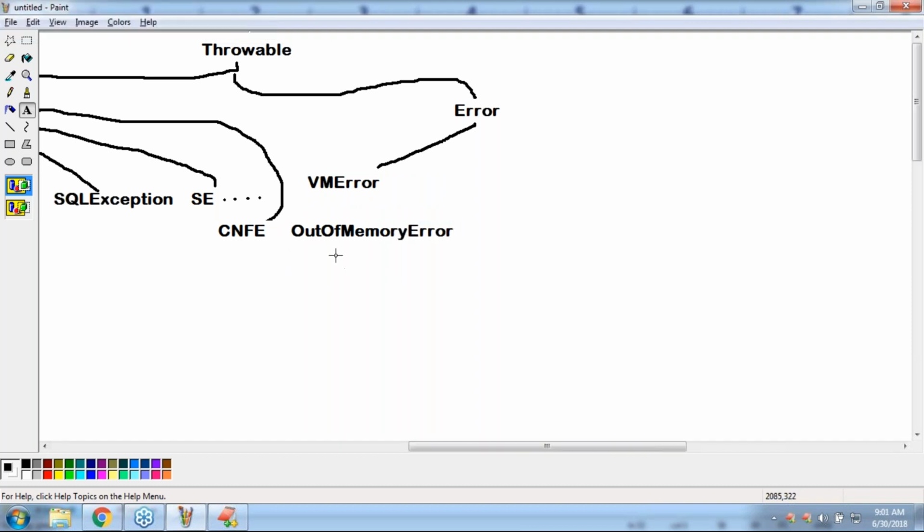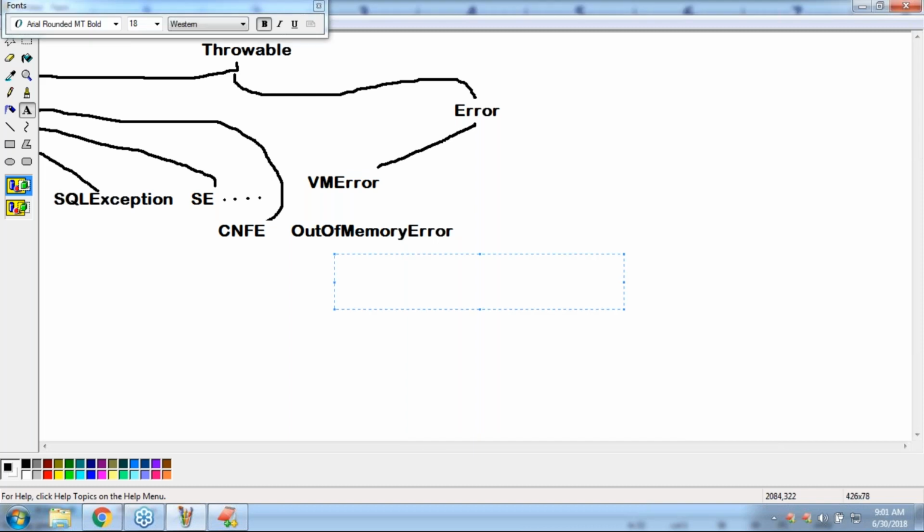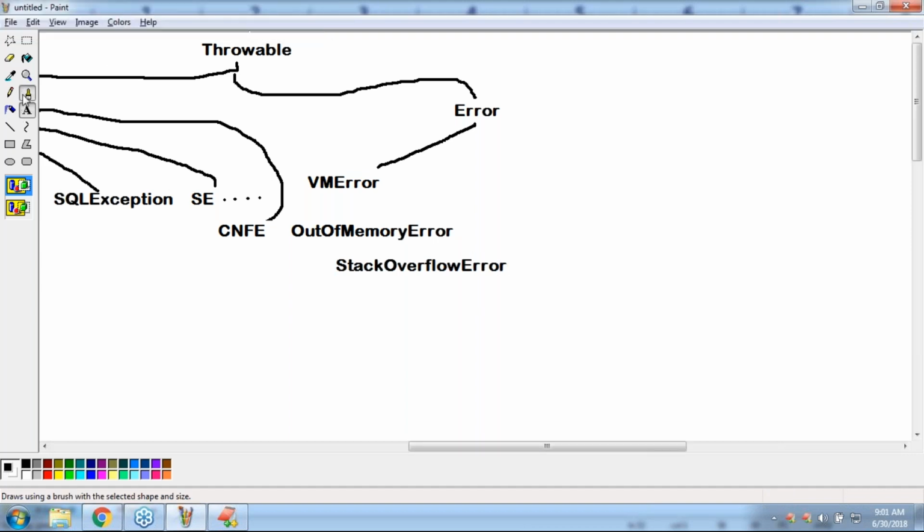The second one, sir, is stack overflow error. Like this, right?